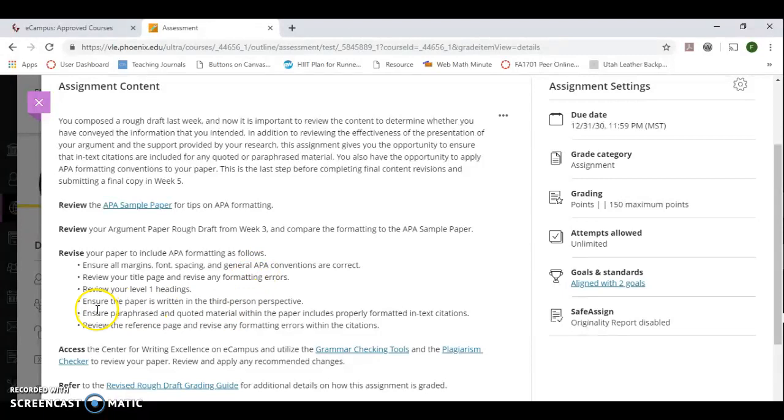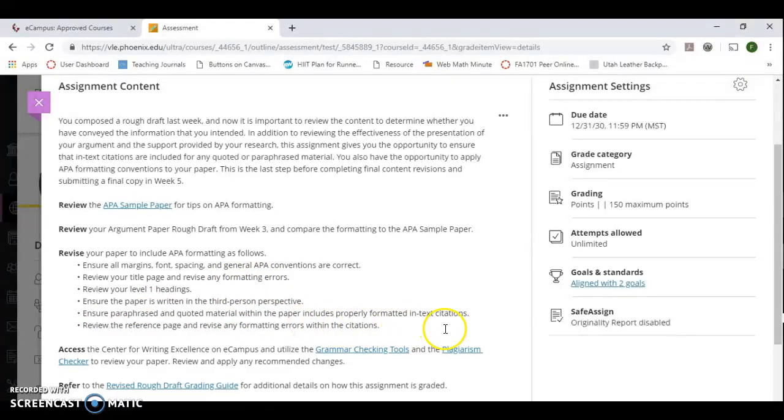Okay? Another biggie, make sure that your paper's written in the third person. You want to make sure that you revise any instances where you refer to yourself or to the reader, because academic papers are written in third person perspective. We don't include "I believe," "I think," or personal evidence. That's not what we do in an academic essay. We look for academic evidence.